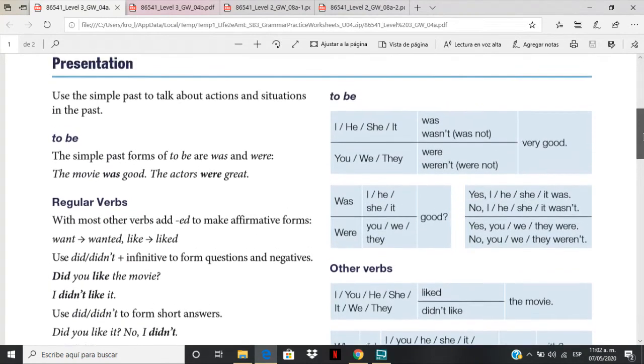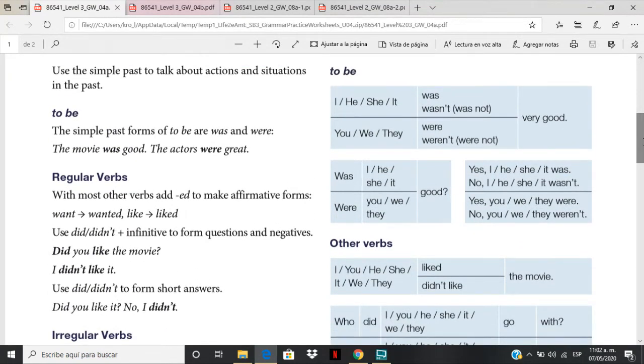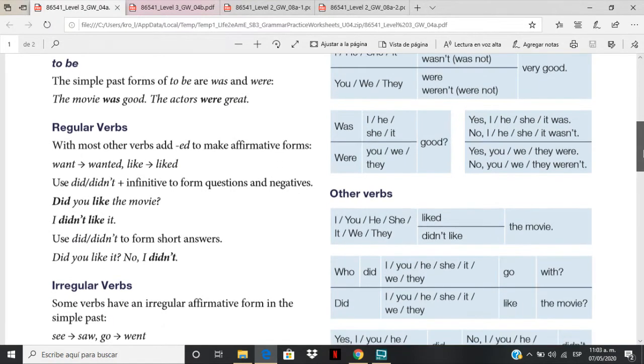Well, now, I hope that you recall this information you already have in your brains or in your short-term memory. Yes? And now let's try to answer some exercises. Okay?